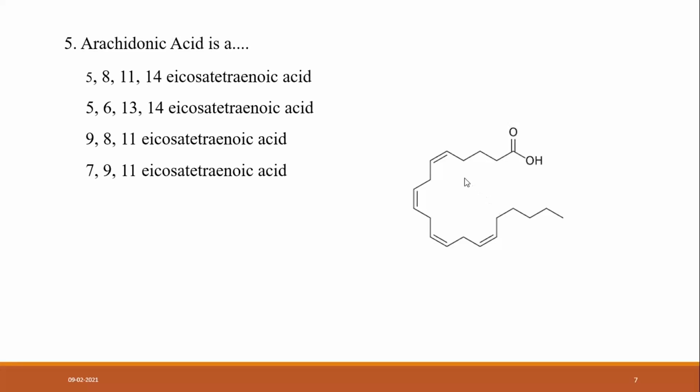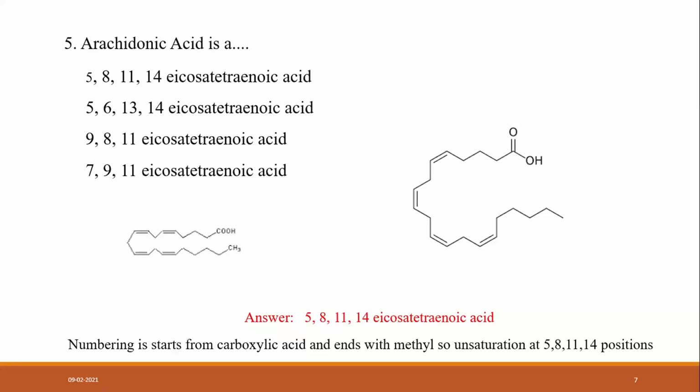Tetraenoic means four double bonds are present. Arachidonic acid is chemically 5, 8, 11, 14 eicosatetraenoic acid. So the answer is the first option. The numbering starts from the carboxylic acid and ends with the methyl, so the unsaturation is at the 5th, 8th, 11th and 14th positions.